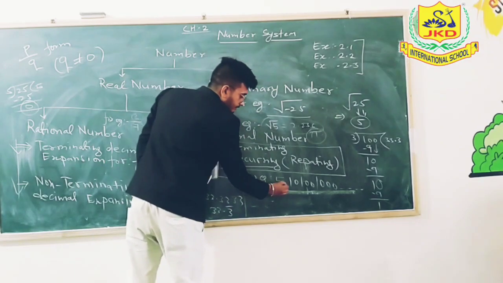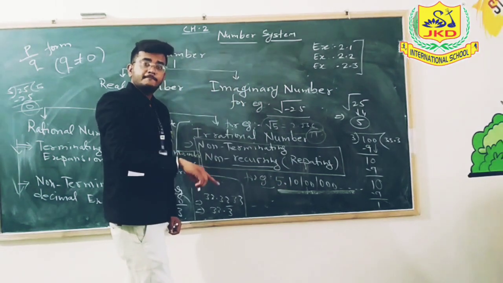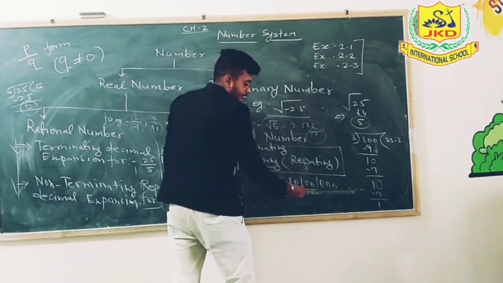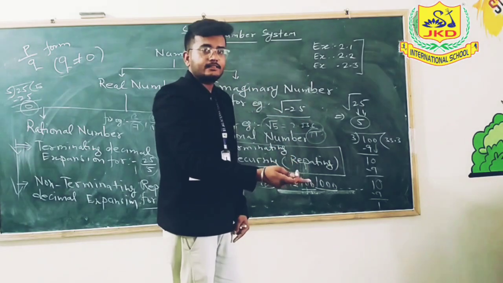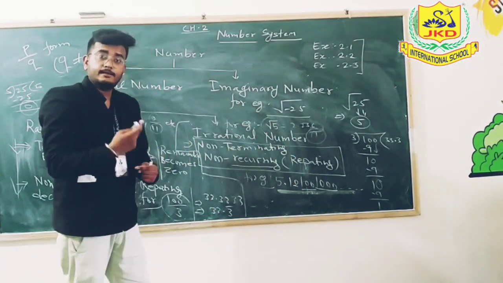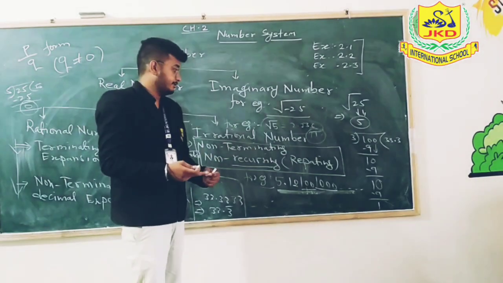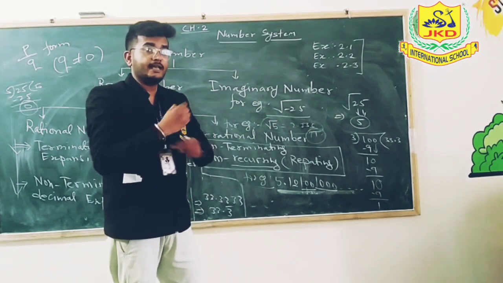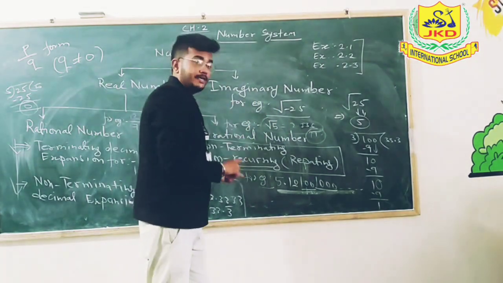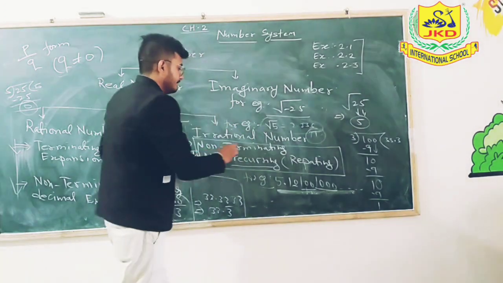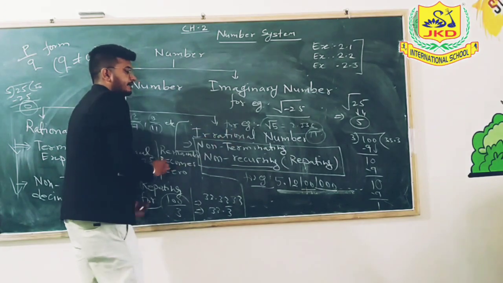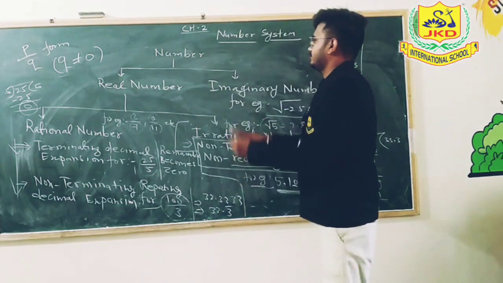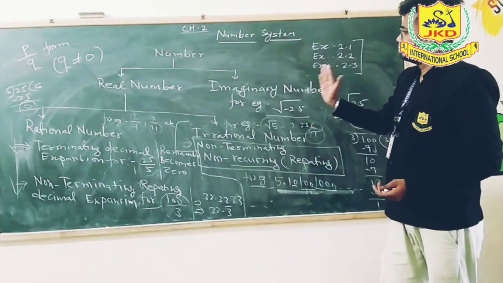After the decimal point, you are seeing that first is 10, then 100, then 1000, then again 10,000, then 1 lakh. It will change, but never repeat. Here you are seeing what comes after 10: 100, after that 1000, then 10,000. No one digit is repeated here. That means that is the example of non-terminating and non-repeating or non-recurring. This is basically the chart of the numbers.